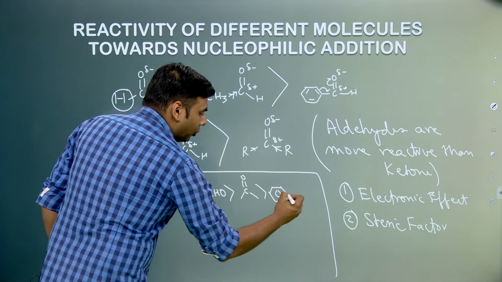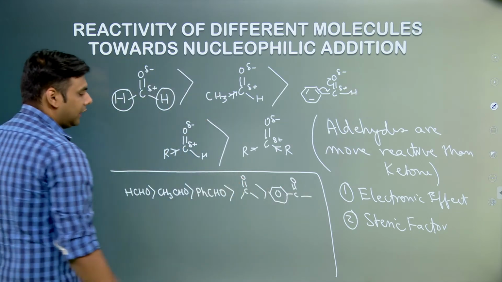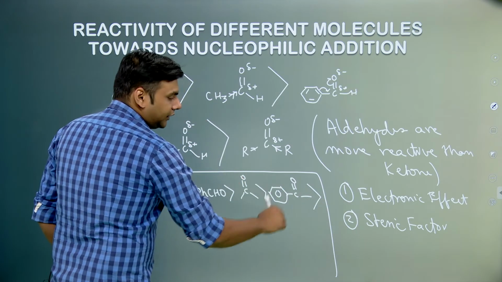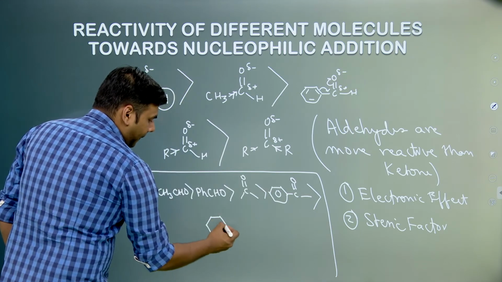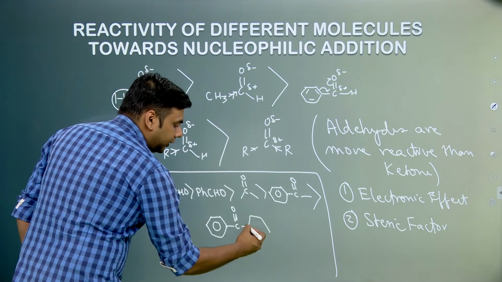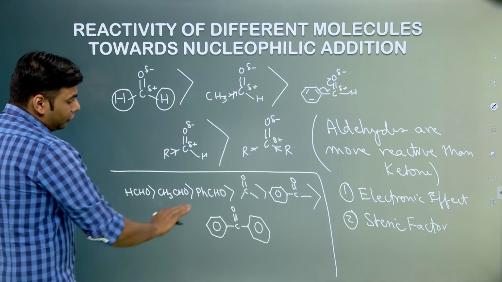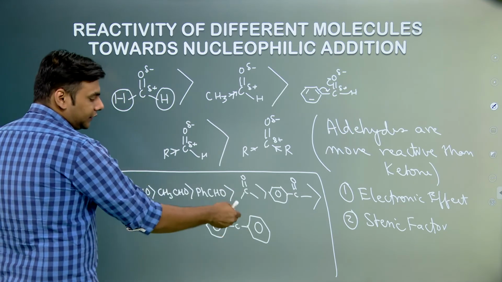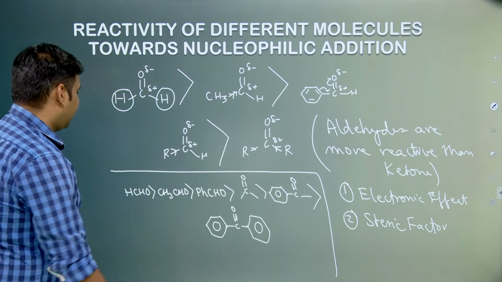Among ketones, acetone is more reactive than acetophenone, because there is a resonance stabilization. And if we consider benzophenone, benzophenone will be least reactive among all the ketones, because there are two benzene rings, both of them will stabilize through resonance, the carbonyl group is stabilized, and also the steric bulk increases.